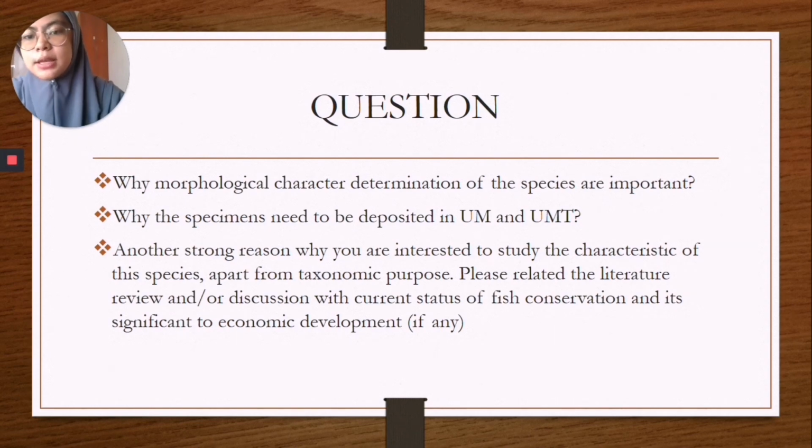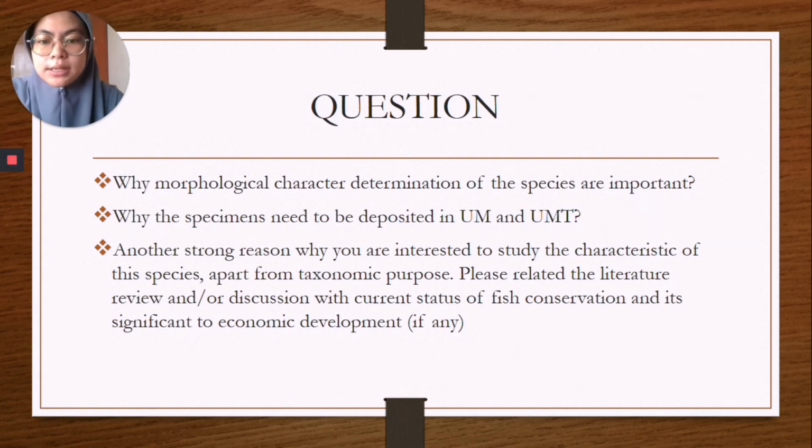For the second question, the reason why the specimens need to be deposited in USM and UMT is because there are museums at USM and UMT that store fish specimens for a long time and can be used as reference for further research.